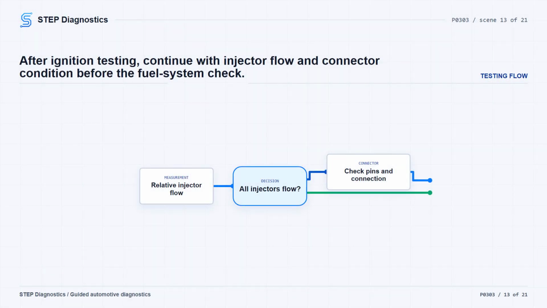If the ignition check does not confirm an ignition-related concern, return to the misfire path and continue with injector and fuel checks. Run the relative injector flow test. If the scan tool test is not available, follow the passing branch and continue. If the injectors are flowing correctly, move on. If one does not flow correctly, check for a loose connection or damaged or corroded pins. Repair what is found, and then continue with the fuel system check.